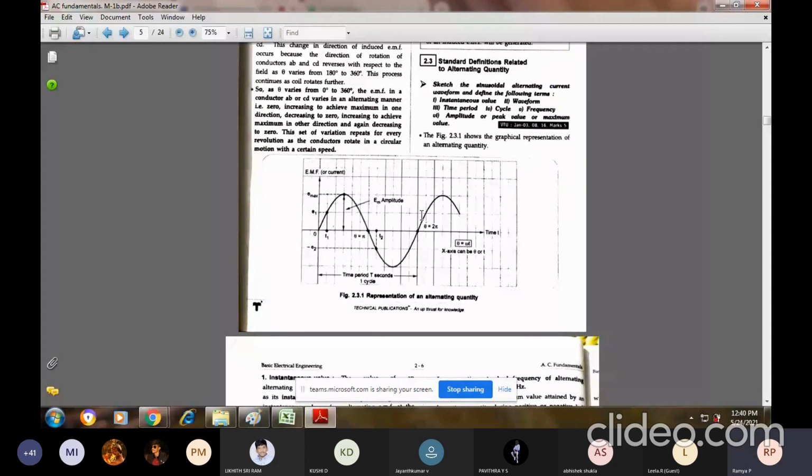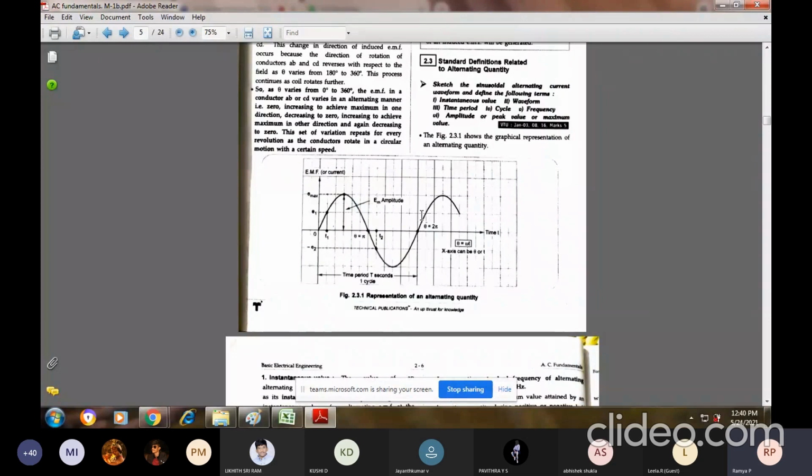The second is nothing but a waveform. A waveform is a graphical representation of instantaneous values for any given alternating quantity. Waveform means we are not giving any values or any table here. We are giving the variation with respect to time, as the time variation takes place.